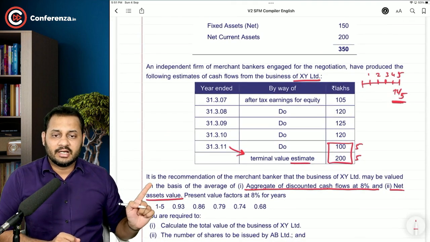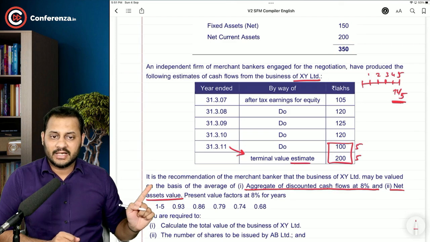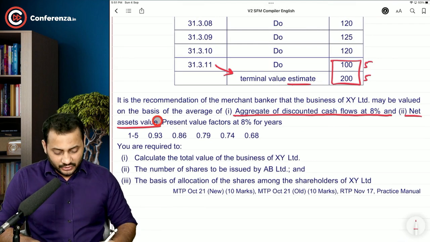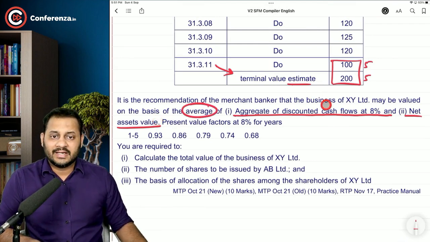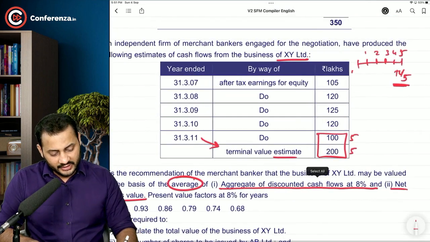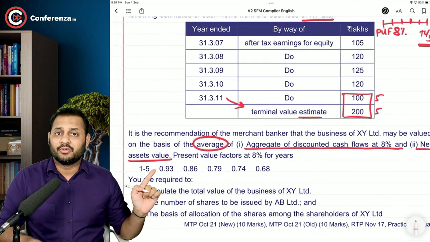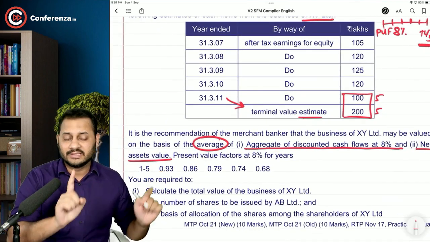It is the recommendation of the merchant bankers that the business of XY Limited may be valued on the basis of average of aggregate discounted cash flows at 8%. Now start discounting at 8%. Take the present value factor at 8%, and these are the factors that you need to take. Only 2 decimals, please keep that in mind.